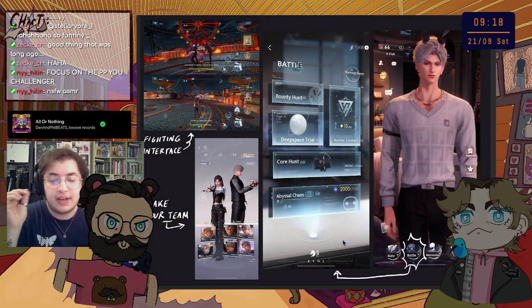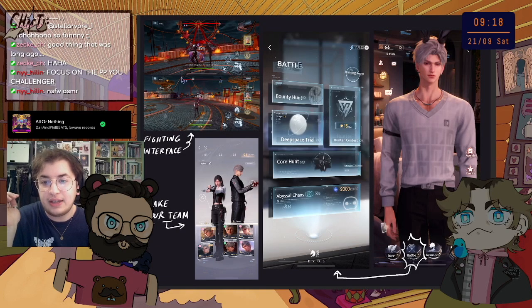So it's the middle one. Very simple. Basically, you have a battle system in here. It's kind of similar to Wuthering Waves or Genshin, I think. So here you put the cards that you want in, you put the characters that you want to fight with, and then you go fight against monsters. It's very cute, very fun, very quick to do. It's just a different kind of battle you can have.